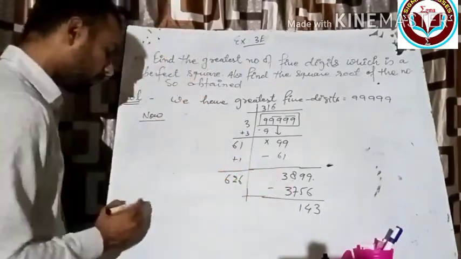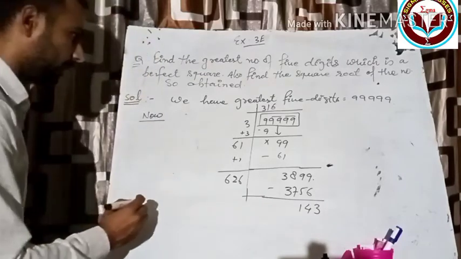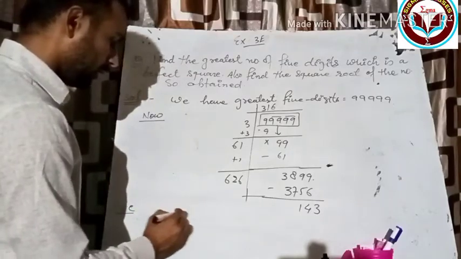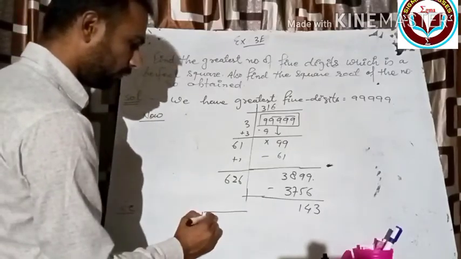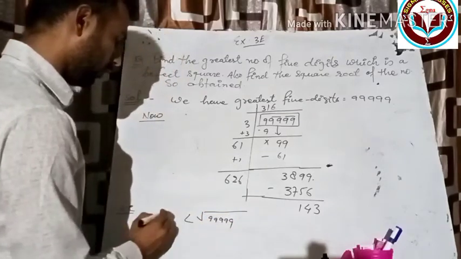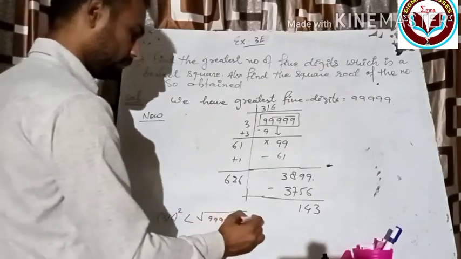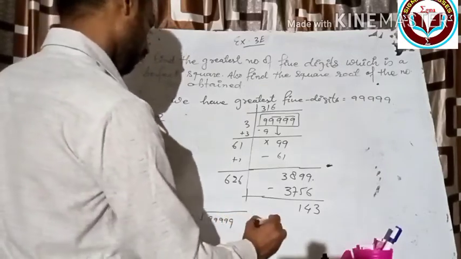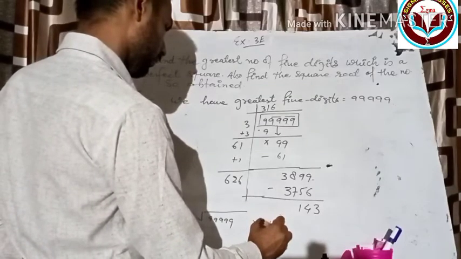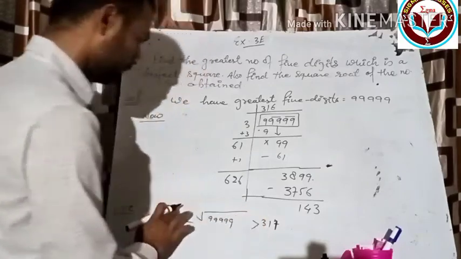So therefore, the greatest 5 digit number, means the square root of this one, will lie between what? Lie between this one.